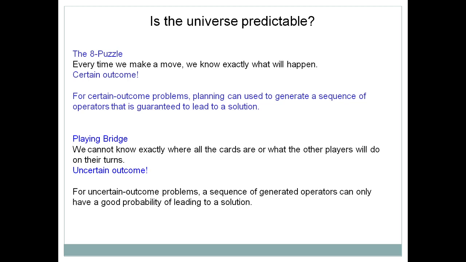For a certain-outcome problem, planning can be used to generate a sequence of operators that is guaranteed to lead to a solution. So in short, what is the meaning of this? The meaning is very simple. In this case, your outcome is predictable.